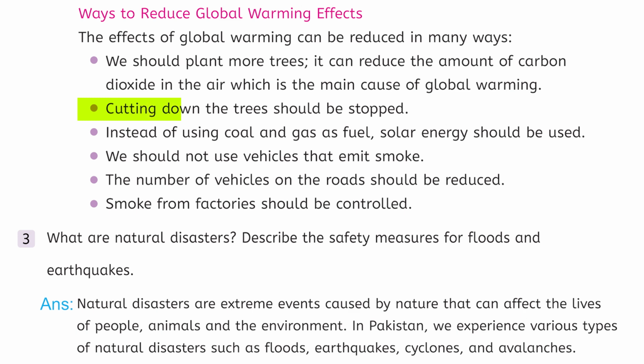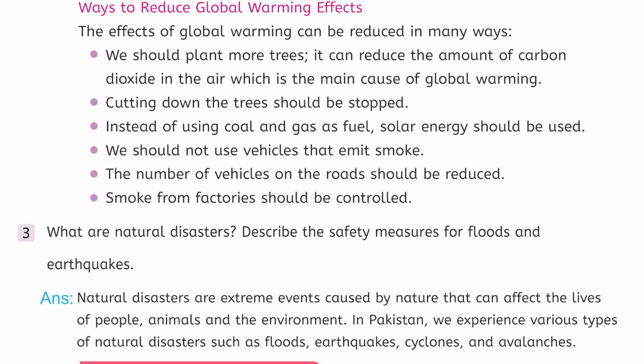Number 2, cutting down the trees should be stopped. Number 3, instead of using coal and gas as fuel, solar energy should be used. Number 4, we should not use vehicles that emit smoke. Number 5, the number of vehicles on the road should be reduced. Last one, smoke from factories should be controlled.